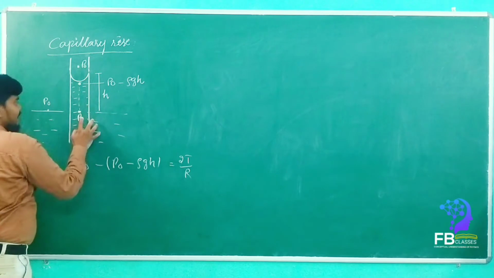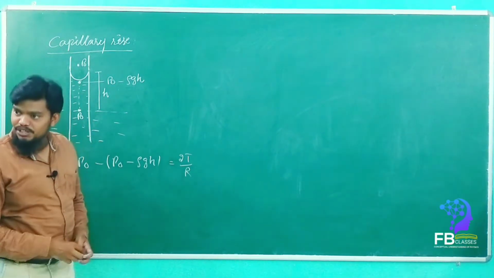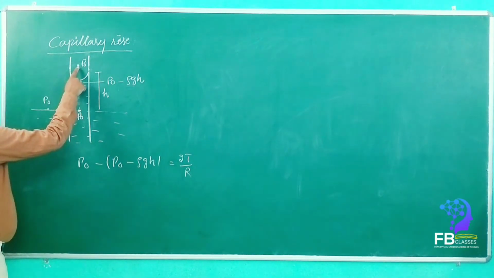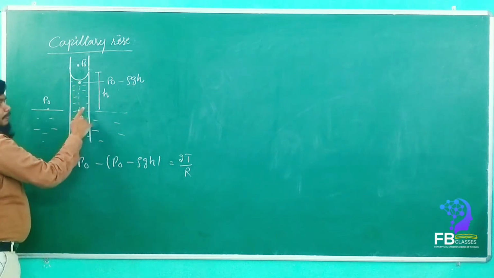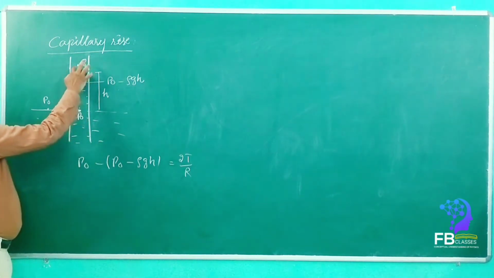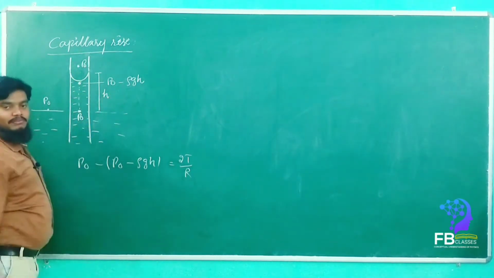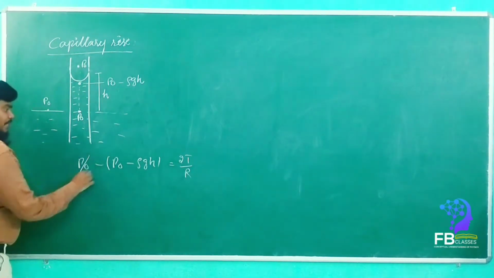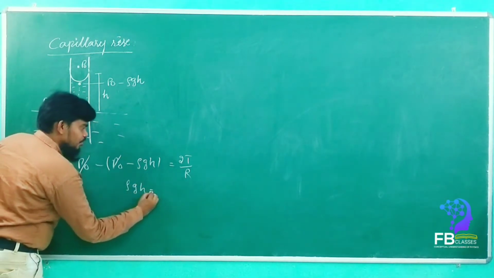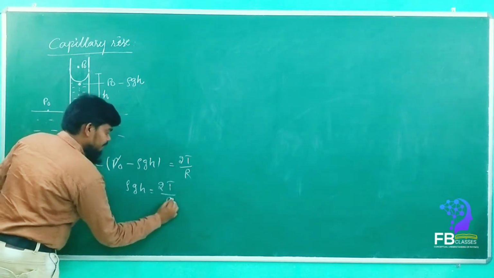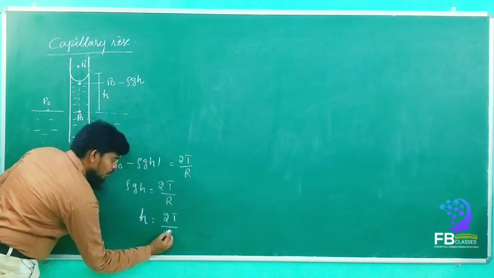This is also P naught, here also P naught. I am going vice versa to understand better. Are you getting my point? Here also, P naught minus this. When we go up it is P naught minus this, and when we come from top to bottom it is the same thing: P naught minus rho g h. What will happen? P naught gets cancelled. So rho g h is equal to 2T by R. Now h is equal to how much, my dears? 2T by R rho g.